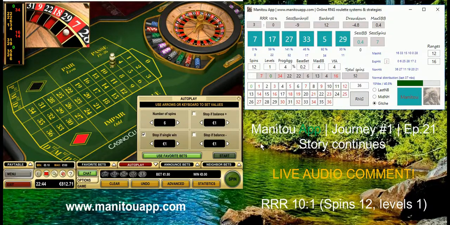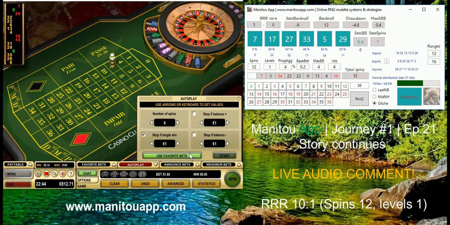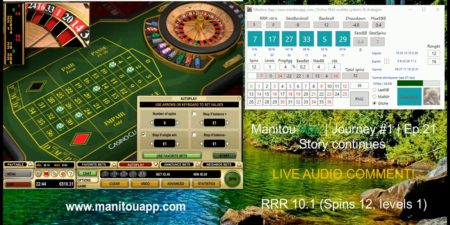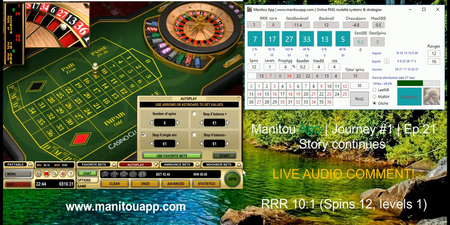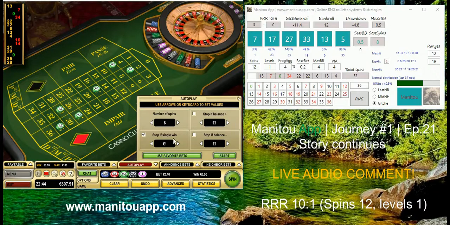So again, now the numbers changed, so let's increase the base bet by 40 cents, plus also we are betting on different numbers. Hopefully we can make it. Number 13 we don't have. And you see currently number 5, number 29, and number 13 is now exchanged with 29. We should also bet now 50 cents.